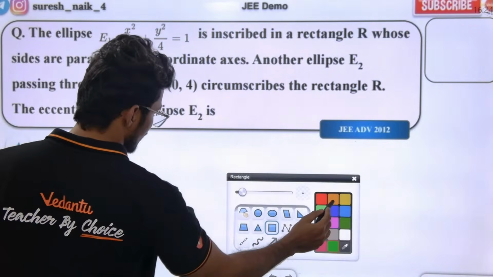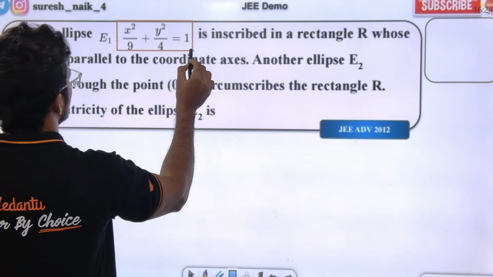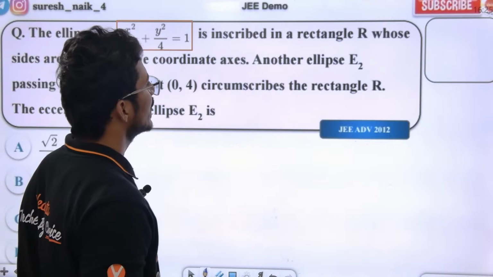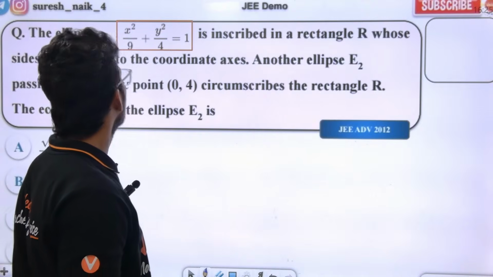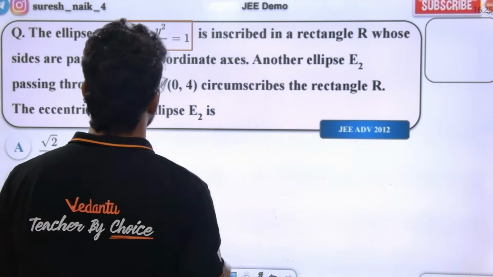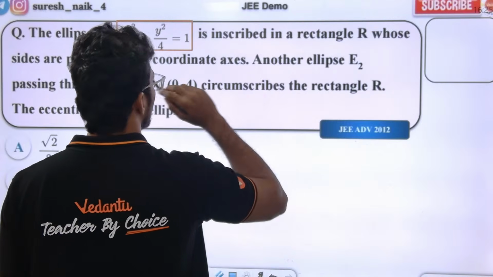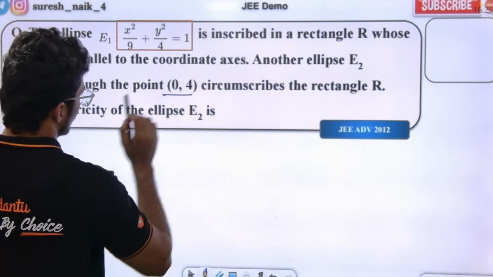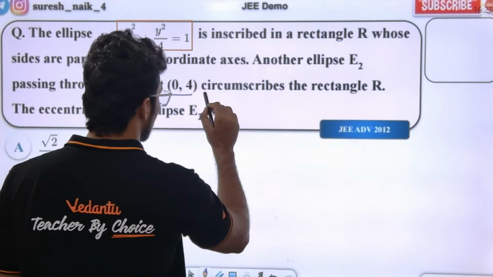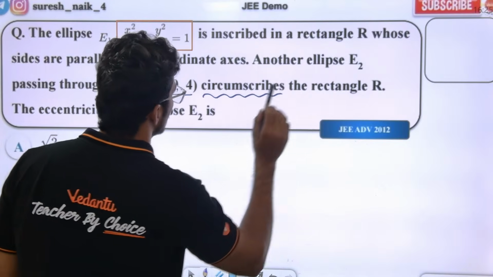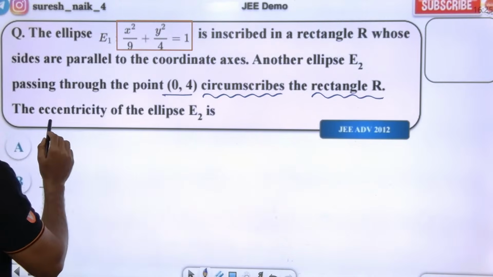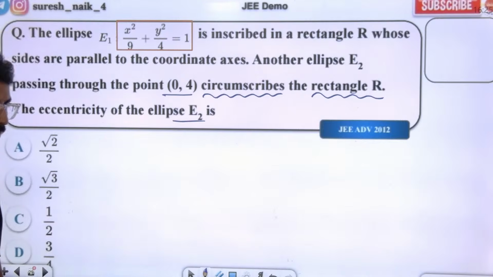This is the beautiful question. An ellipse E1 is inscribed in a rectangle R whose sides are parallel to the coordinate axes. Another ellipse E2, passing through the point (0, 4), circumscribes the rectangle R. Find the eccentricity of E2.